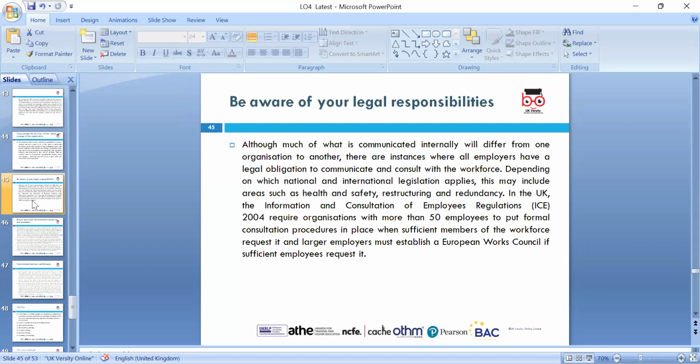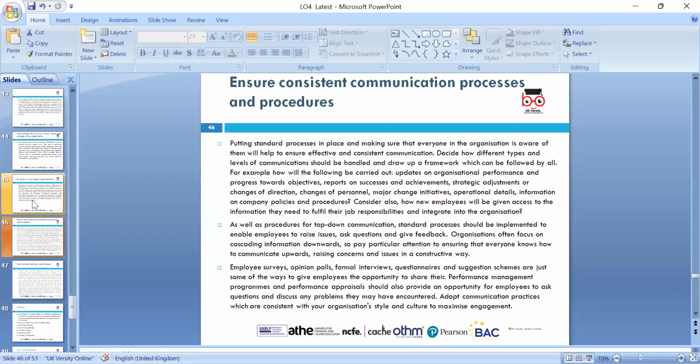If you have 50 or more percent of people working in the organization and turnover, we need to look at the audit requirement accordingly. Those accounts and affairs need to be audited. Ensure consistent communication and procedures. In your reports, communication should be consistent, like financial reports every 12 months. It doesn't mean one year you make 18 months. Your tax return should be consistent, and your communication with the various stakeholders, those involved in dealing with the business.